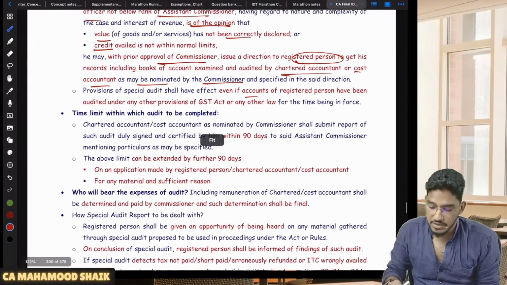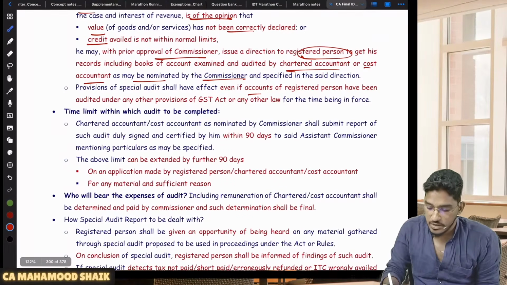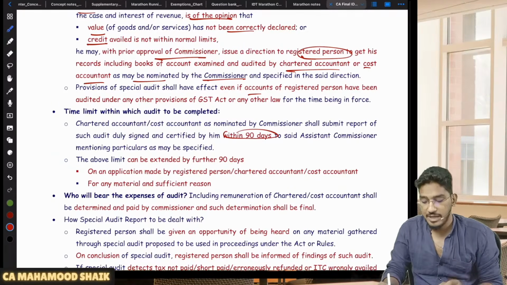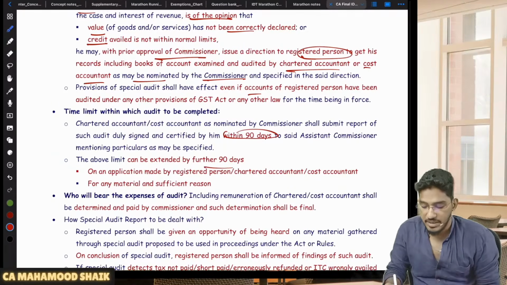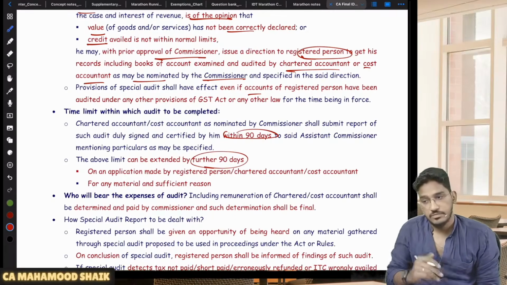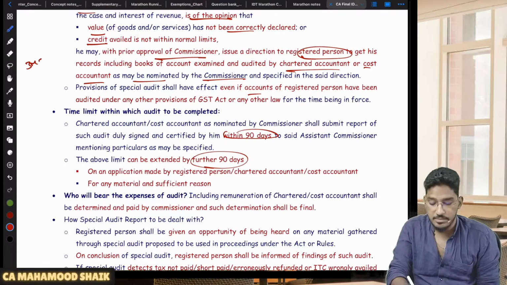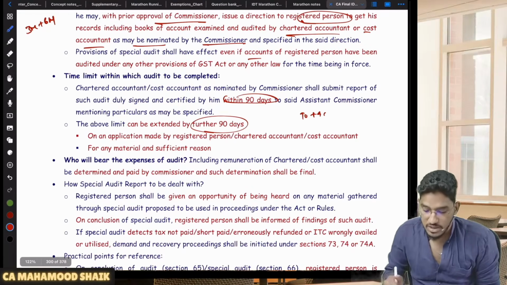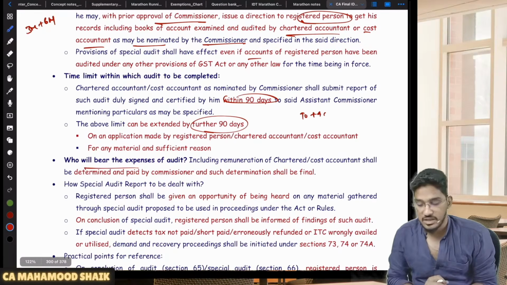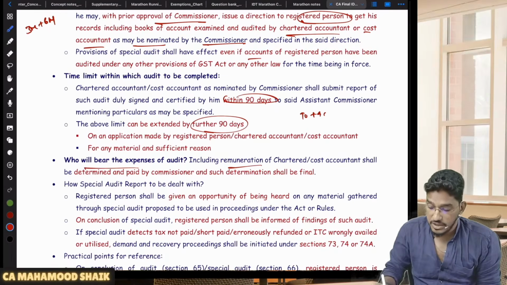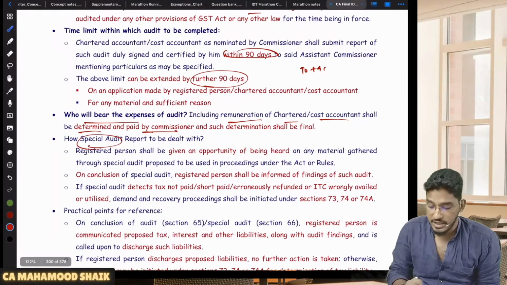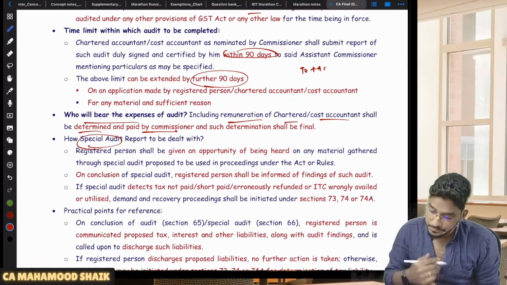And what is the time limit, sir, within which audit has to be completed? In case it is a cost accountant or chartered accountant, since they are experienced persons, they will be given 90 days of time. And this time can be extended by 90 more days. That's all. For usual department audit, 3 months plus 6 months extension. But here 90 days plus 90 days extension. Sir, who will bear expenses, sir? Department only will bear. Commissioner will bear. So the remuneration of the chartered accountant or cost accountant will be determined and paid by the commissioner, and such determination shall be final.